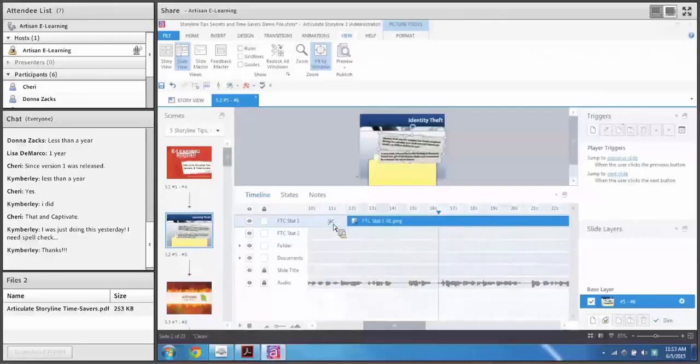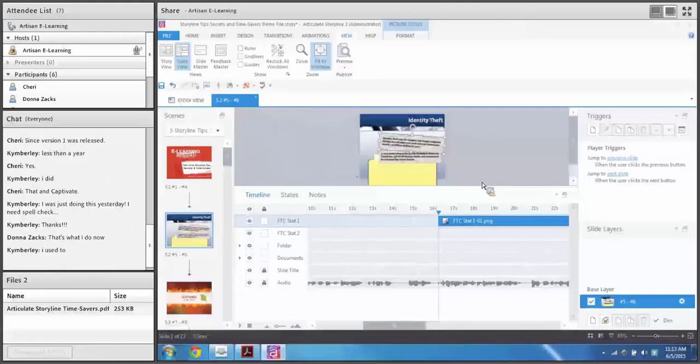Let me know, is that how you used to sync animations, or is that how you currently sync animations? I'm curious. Did anyone ever sync animations like that? That's what you do now, yeah. That can be really, really time consuming when you're syncing animations. And there's a couple features that you can take advantage of in Storyline to help you save some time.